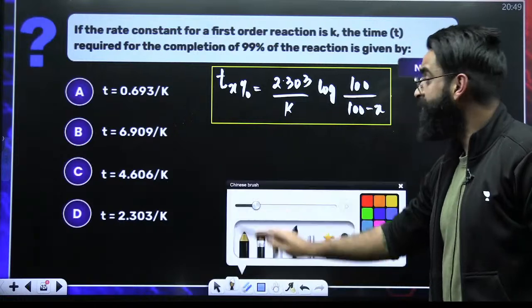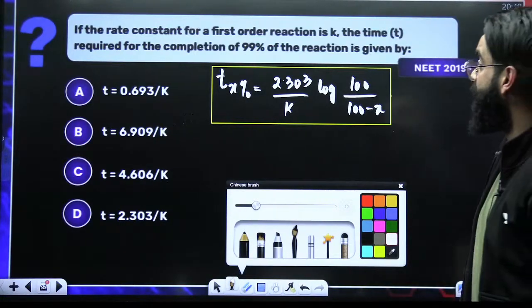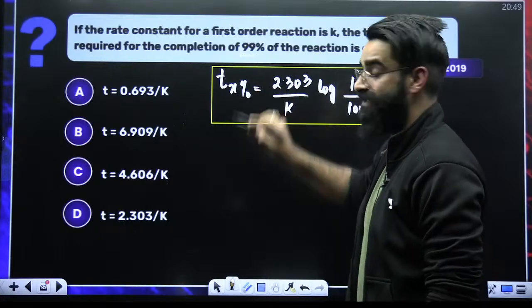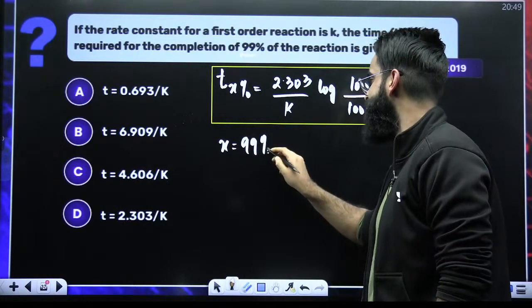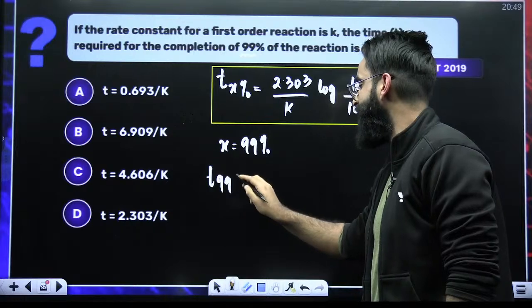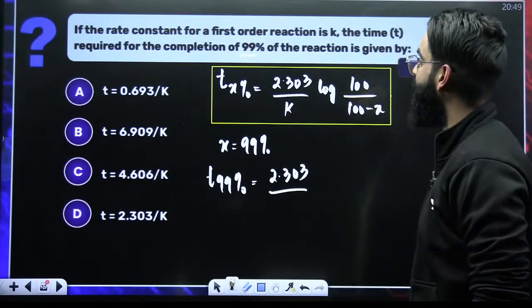See guys, time taken to complete X% of the reaction. They are talking about 99% completion, so put the value of X directly as 99% here. So I would say time taken to complete 99% of the reaction is equal to 2.303 divided by K.